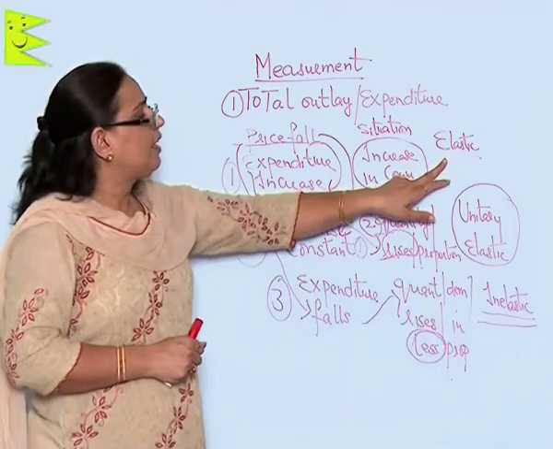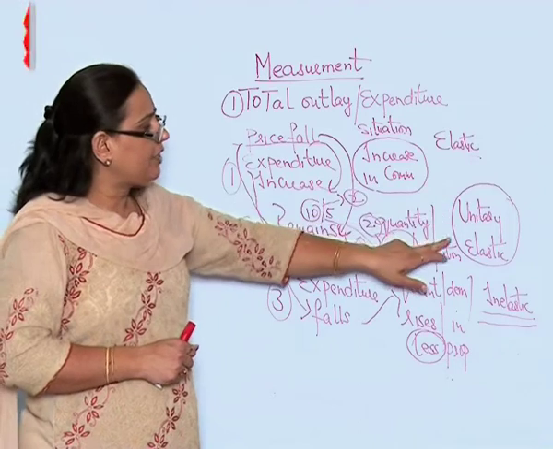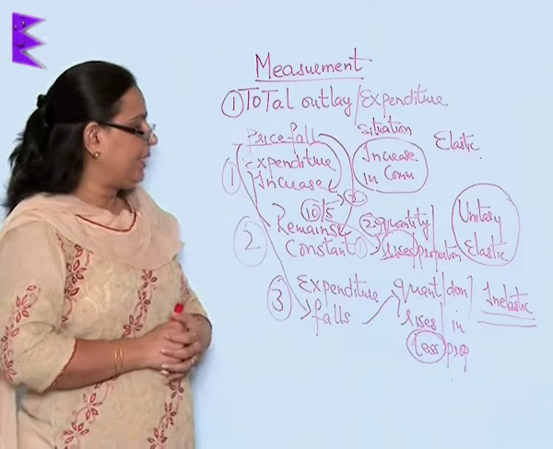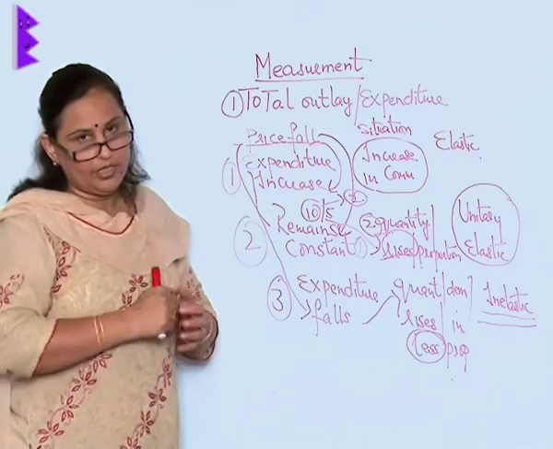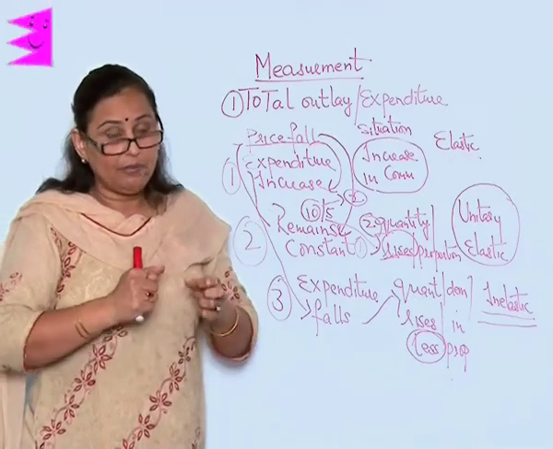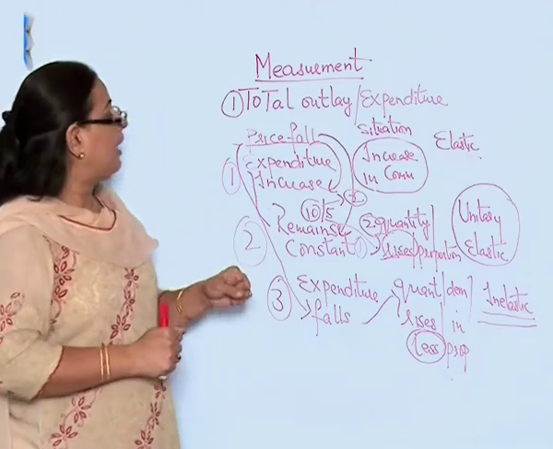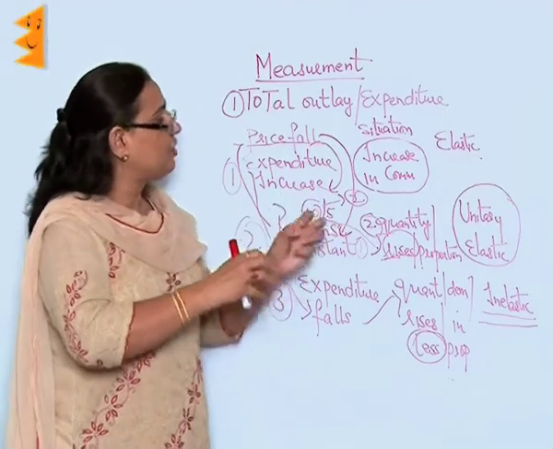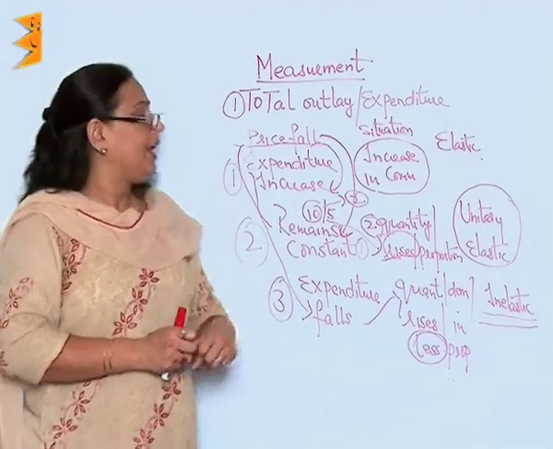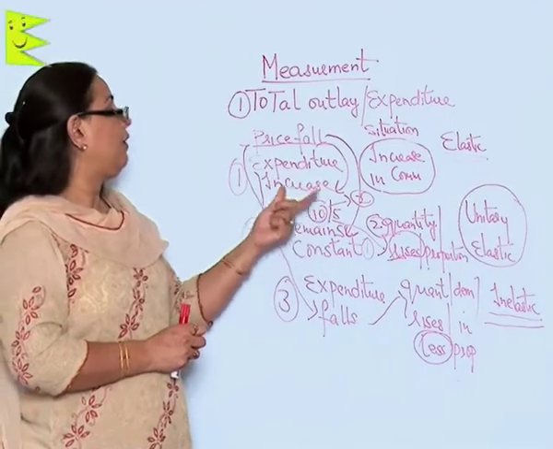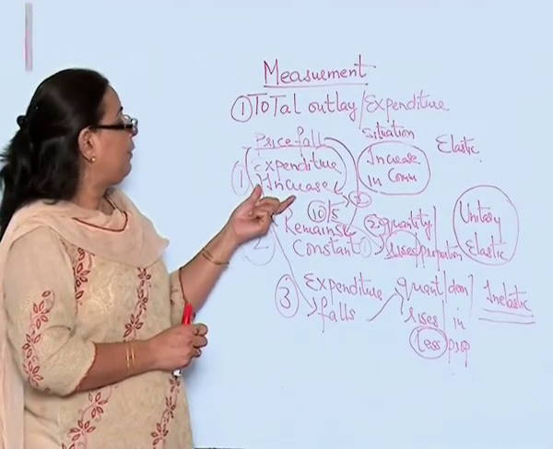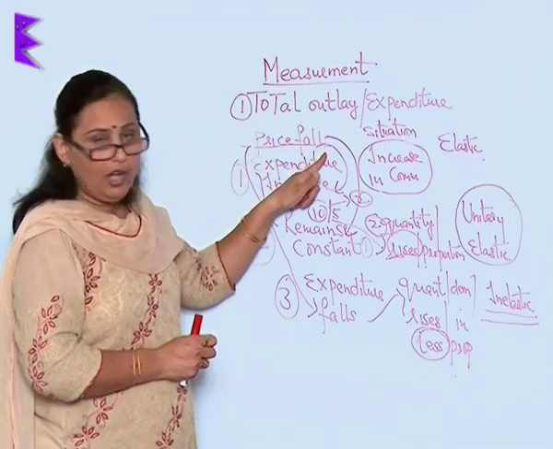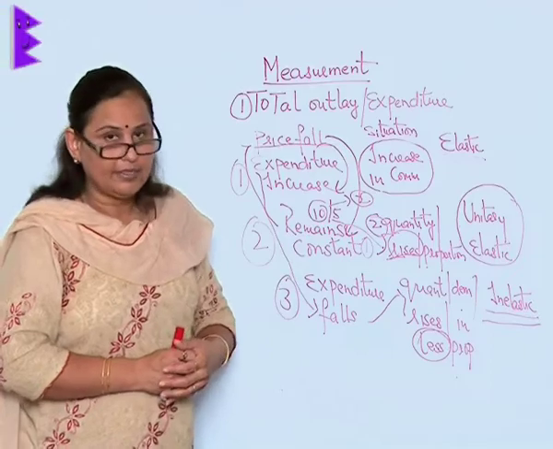One which is very fluctuating, one which is not affected much, and one which remains as such, very stringent, very firm. So this explains the rise in commodity in relation to the expenditure done by the consumer at the rate of price fall or price increase.